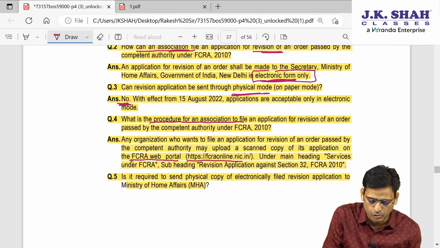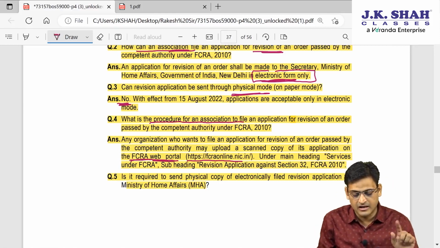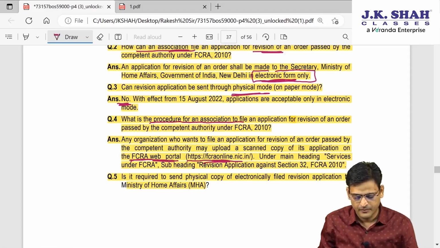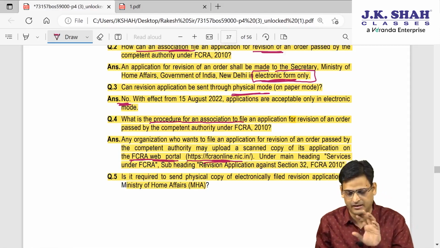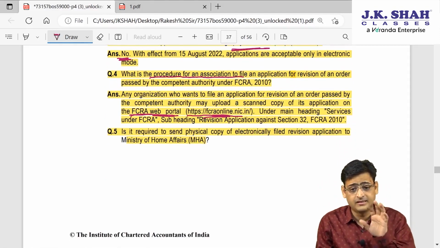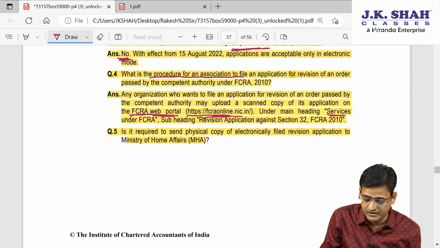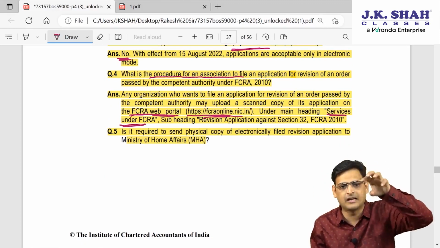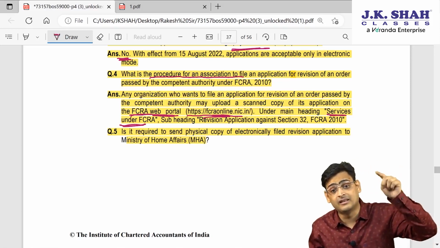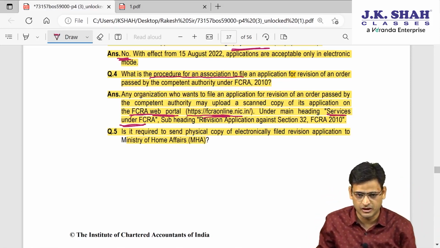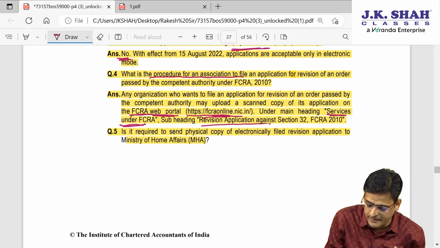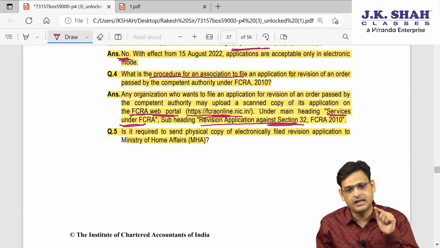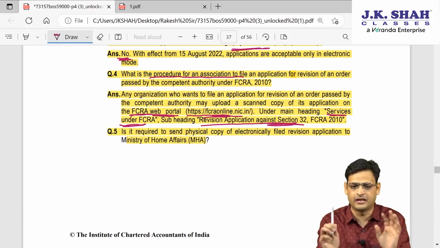So this says that first go to the FCRA web portal. Under that FCRA web portal there is a separate segment, a service under FCRA. So you will go to the service under FCRA portion, and under that there is a heading, revision application against section 32. There you have to click and make a revision application.